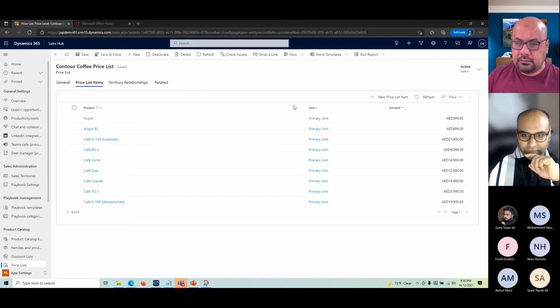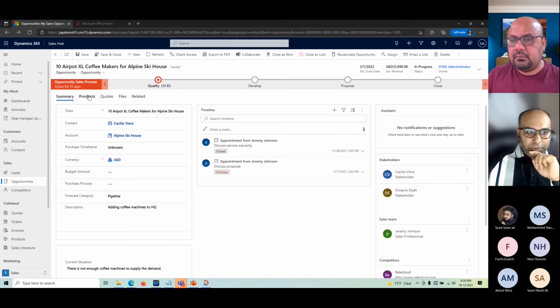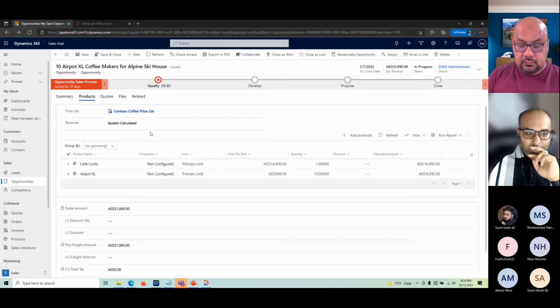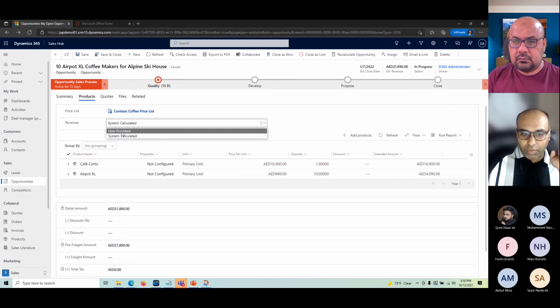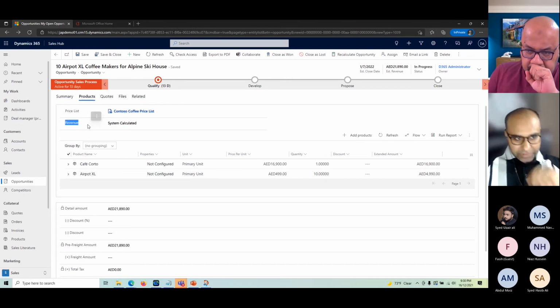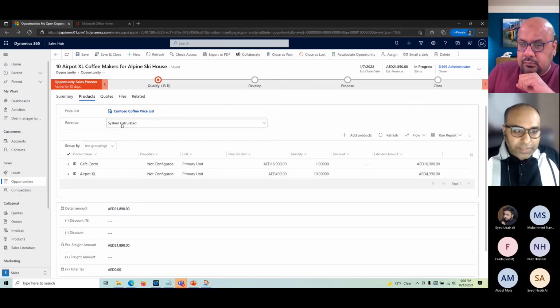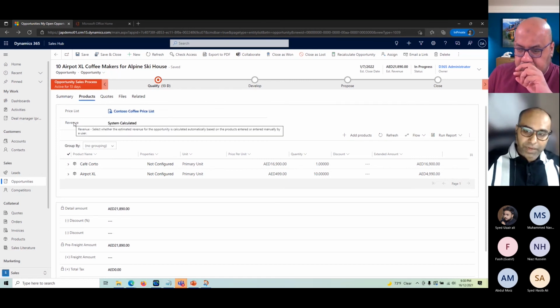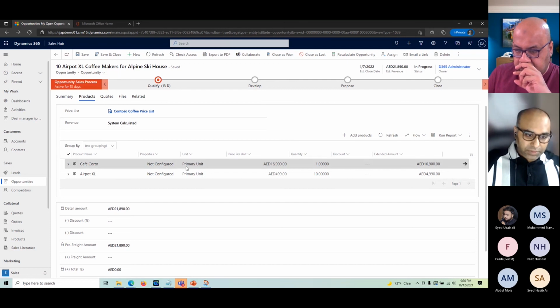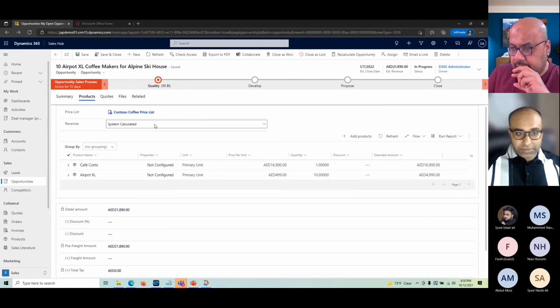We can define the pricing, and based on the pricing, we see the opportunity getting all the system calculated pricing here, and it's also applying discounts behind the scenes if it is configured. There is another way called user provided, where the user can override. This option is again configurable, but we will cover this configuration in our price catalog, product catalog, and price and discount and price list session. So yes, as I said, there are multiple things that need to be covered.